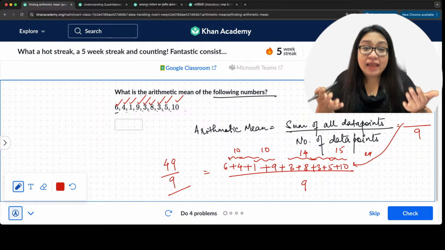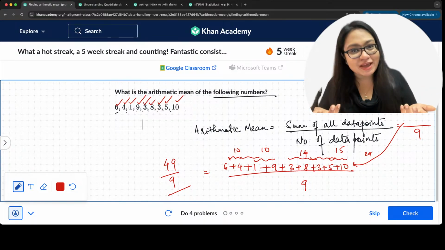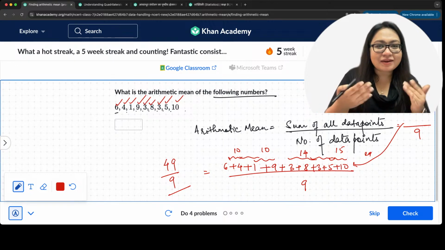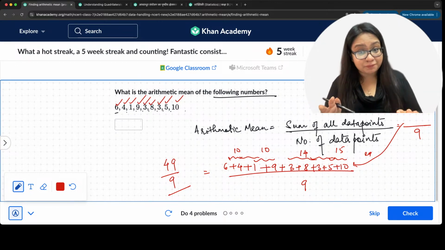Now, if you want to divide that and figure it out in decimals, you can go ahead and do that. But we can put the answer in fraction also. Doesn't matter. We can put it in fraction.